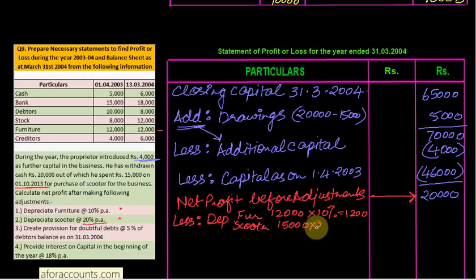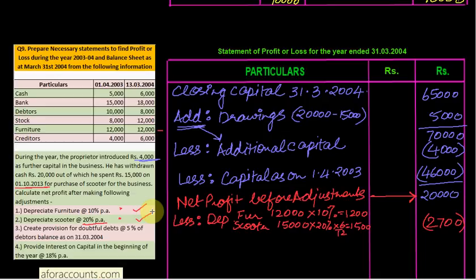So into 20%, that is 20 divided by 100 into 6 by 12. So the depreciation comes up to 1,500. The total depreciation is 2,700. That is 1,200 plus 1,500. So less कर दो ये depreciation, और ये depreciation का both points we have covered.